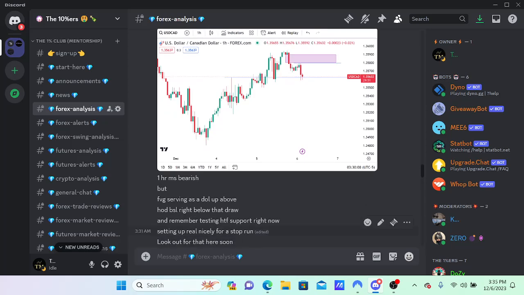What do I mean when I say stop run? Right there. I always tell my mentees this, and it cleans it up so much. I want you to put yourself in the mindset of a short who's in this play right now, looking for lower prices. Forget the long play. I want you to look at it through the opponent market participants' thought process. Look at it through their lens. They're looking for lower prices.